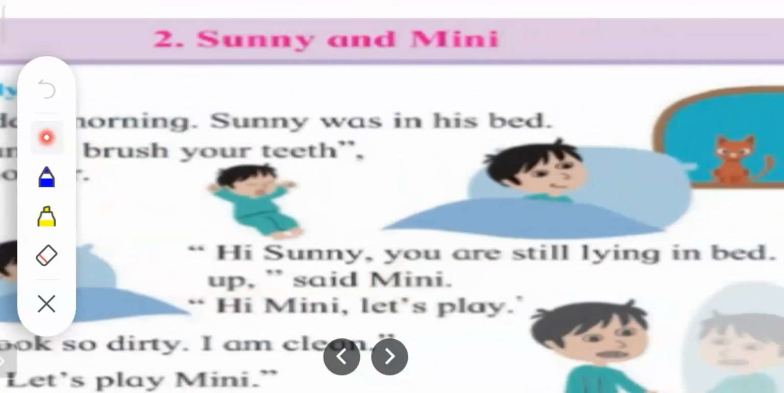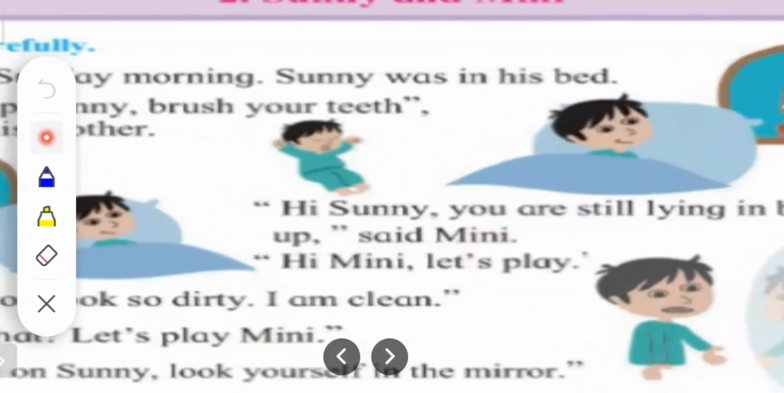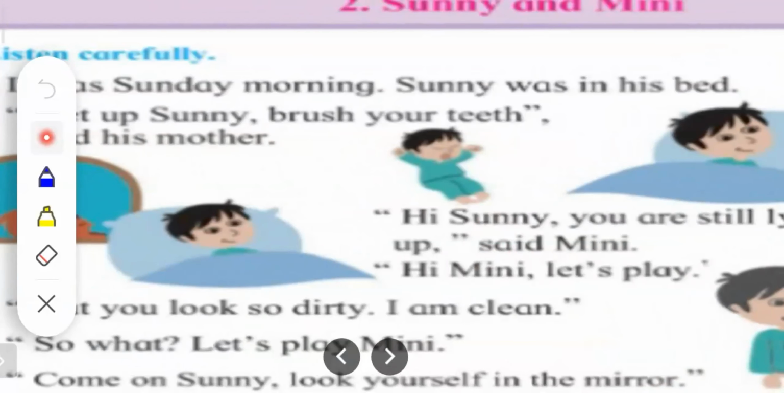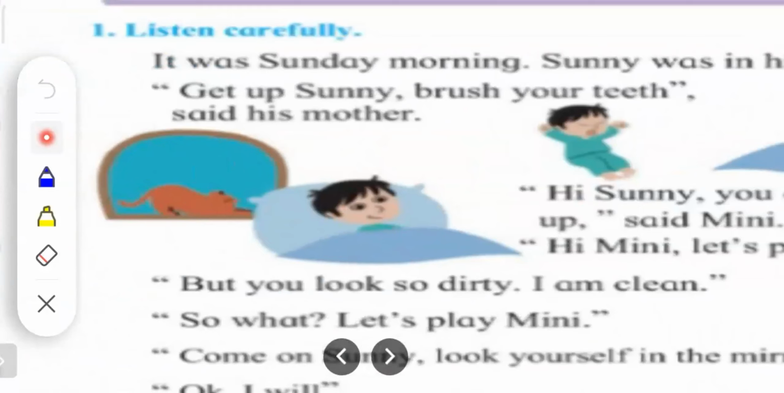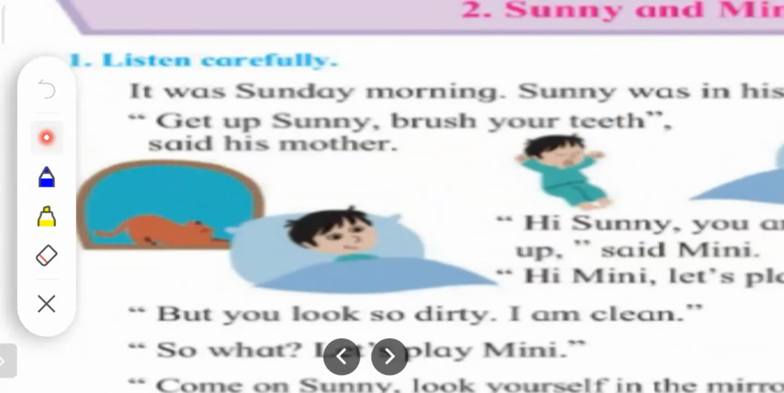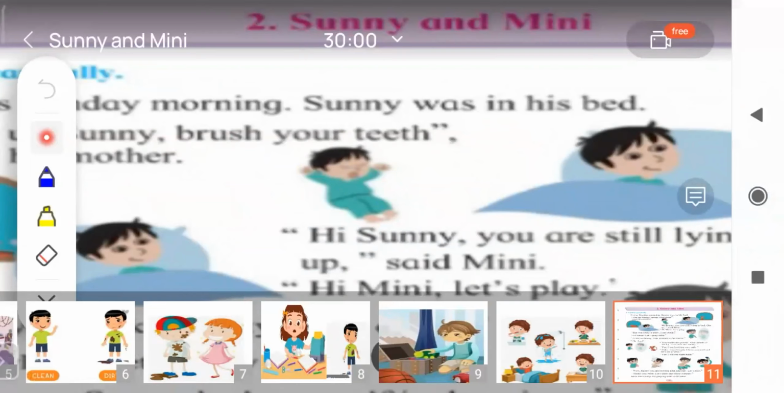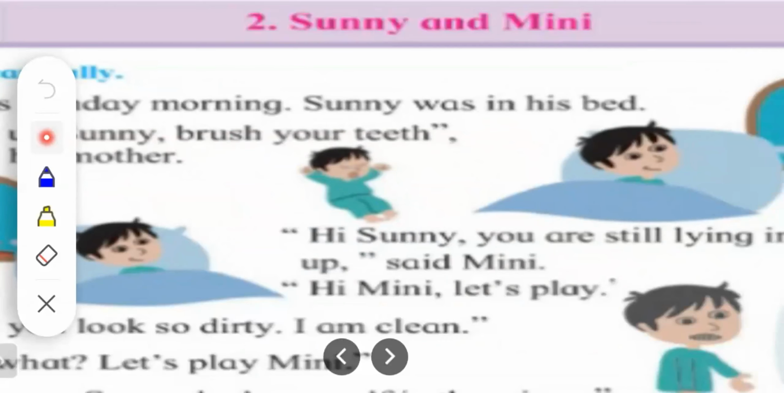Next is, hi, Sunny, you are still lying in bed. Get up, said Minnie. Hi, Minnie, let's play. Children, in this lesson, the name of the boy is Sunny and he has a pet cat. What is the name of that pet cat? It is Minnie. See, this is a picture of a pet cat and the pet cat's name is Minnie. So Minnie is telling Sunny, hi Sunny, you are still lying in bed. Get up, said Minnie. So Sunny is replying, hi Minnie, let's play.